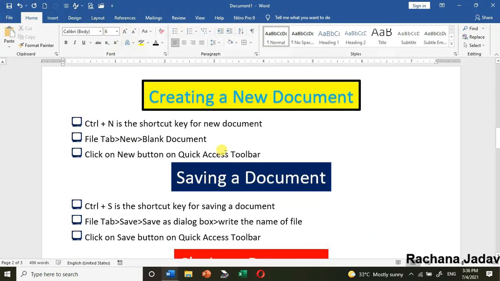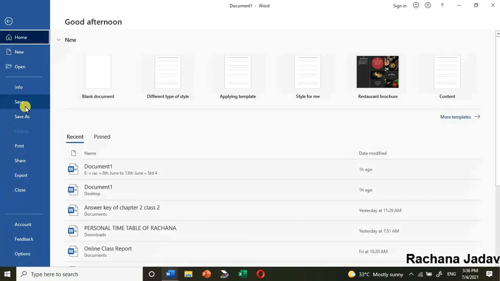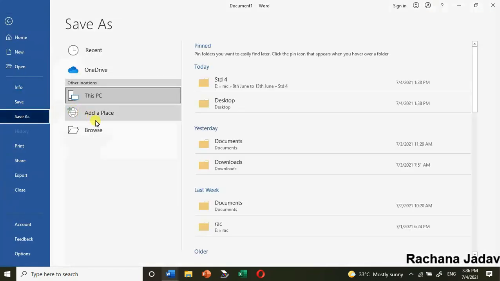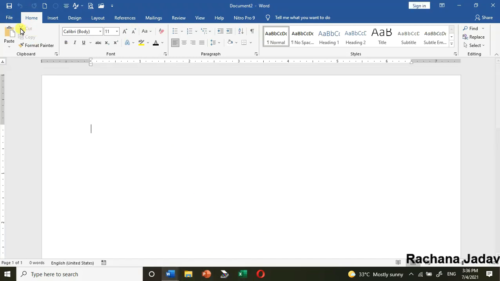Now the next thing, that is about saving a document. आपको save करना है document को, then what you will do? First of all, the shortcut key, that is Control and S, you will press together. Okay, Control और S आप साथ में press करोगे, or you can go by File tab in that Save option. Okay, I have already saved it, so I will go for Save As. Okay, मैं दूसरी फाइल में दिखाती हूँ. I will just show it in the another file.